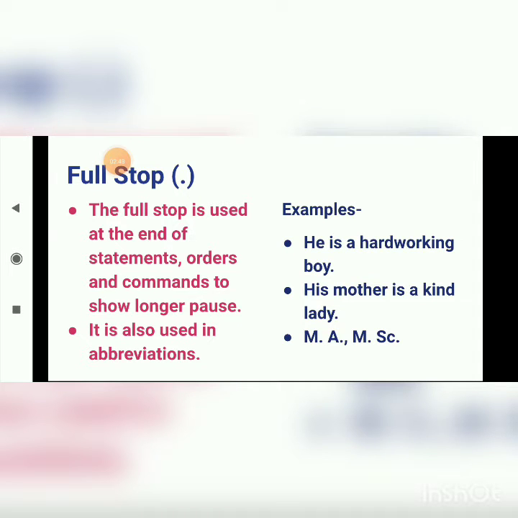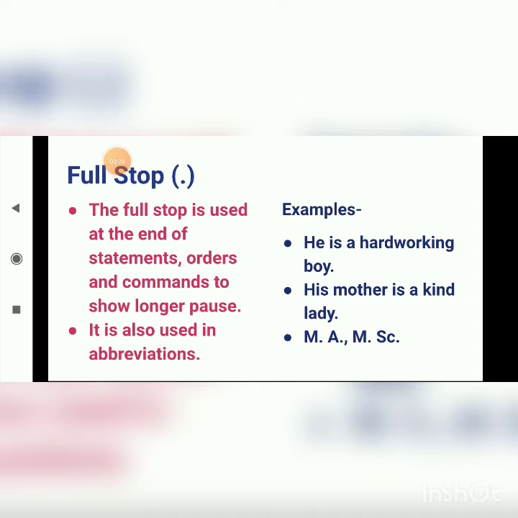Second one is full stop. The full stop is used at the end of statements, orders and commands to show longer pause. It is also used in abbreviation. Okay, students, so what it means when we use full stop? We use full stop at the end of statements, orders and commands to show longer pause. It is also used in abbreviations. Some examples are given over here.